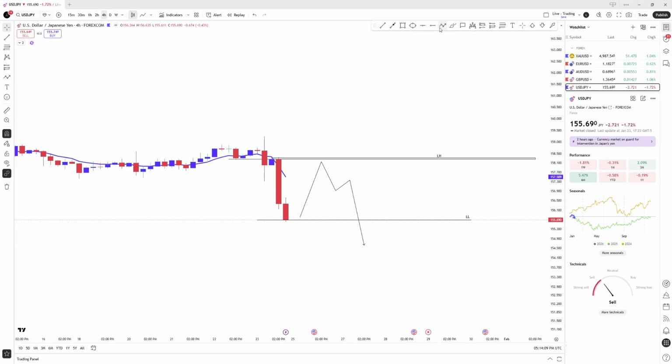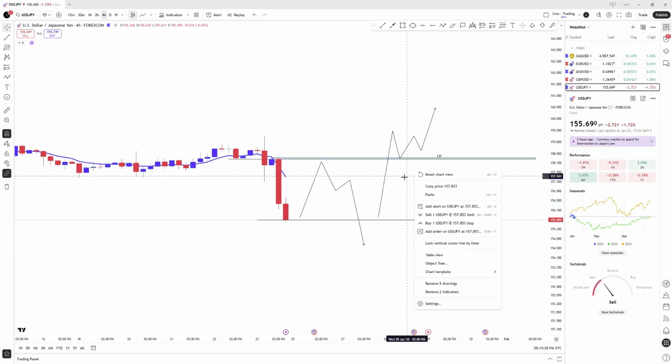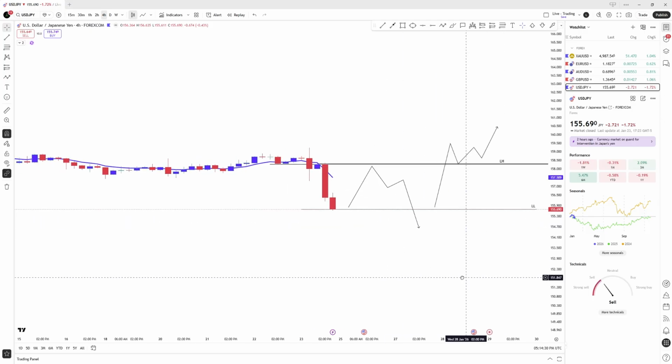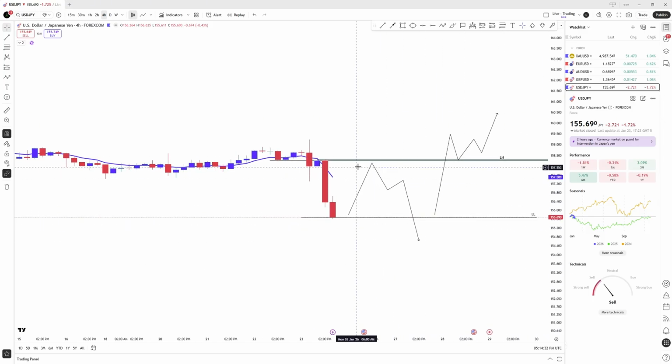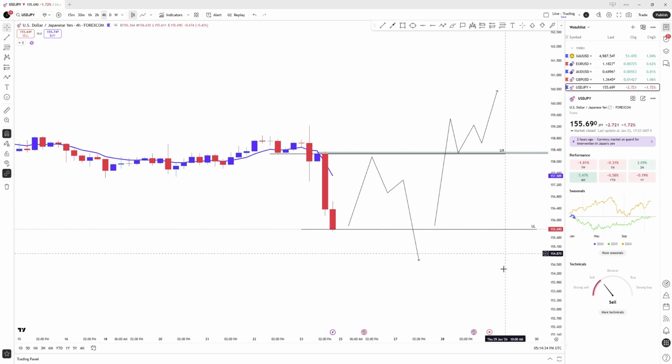If market doesn't respect this zone and breaks above, we'll wait for a break above, come back, retest, and give us a good confirmation to buy for the upside. But honestly, I'm looking for sells on this market.